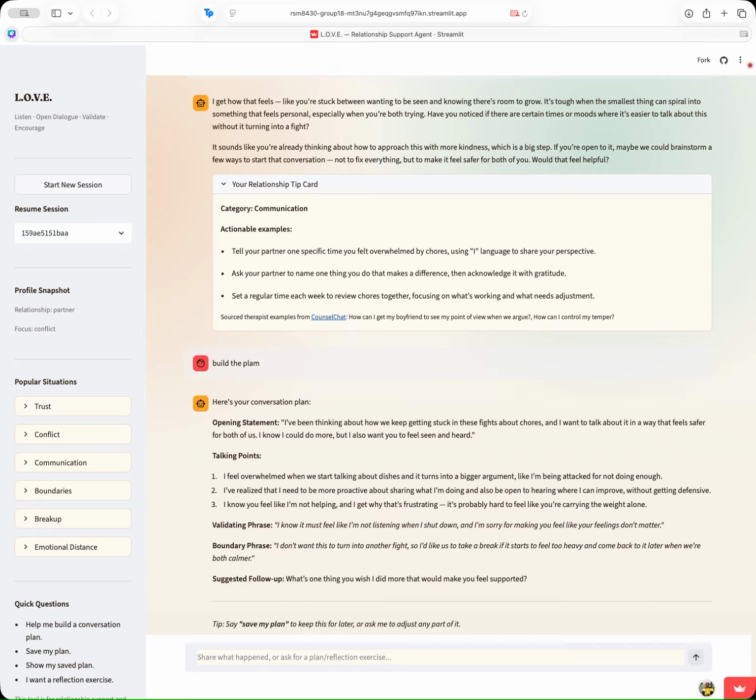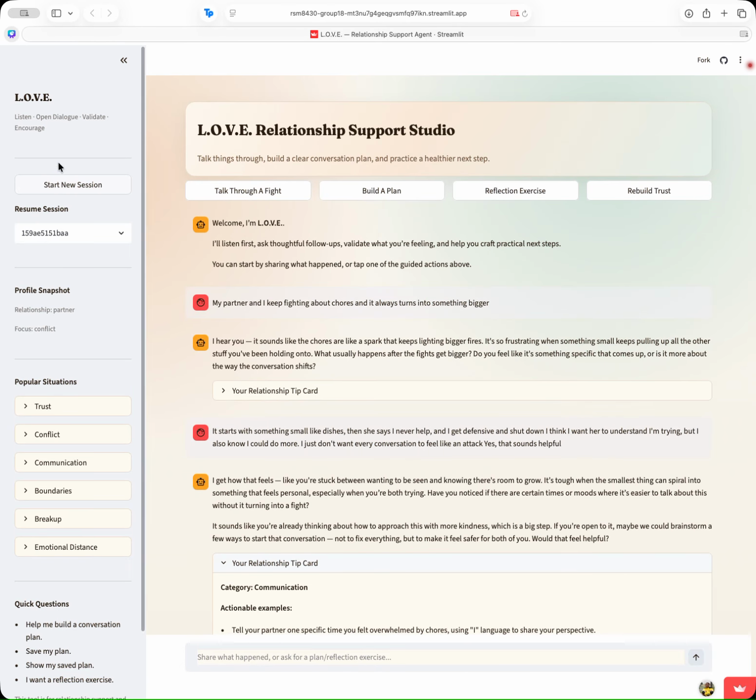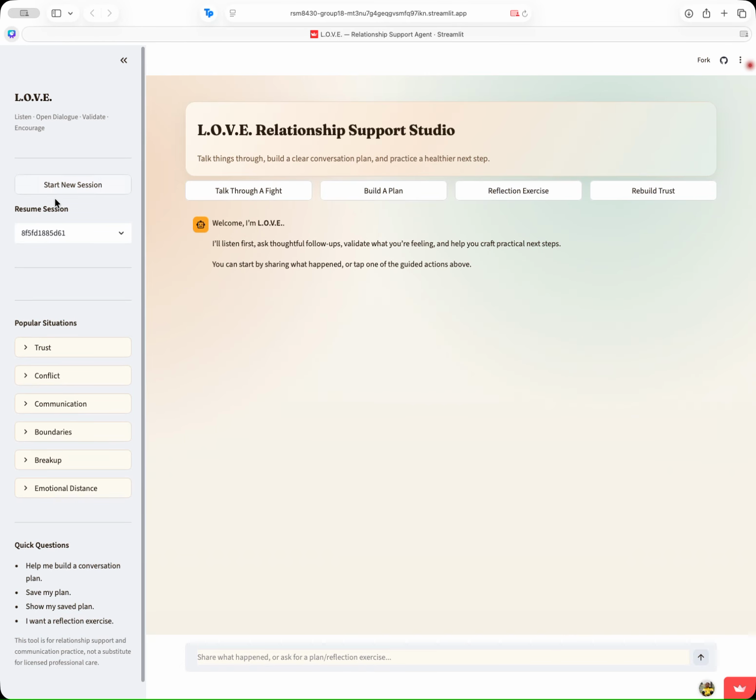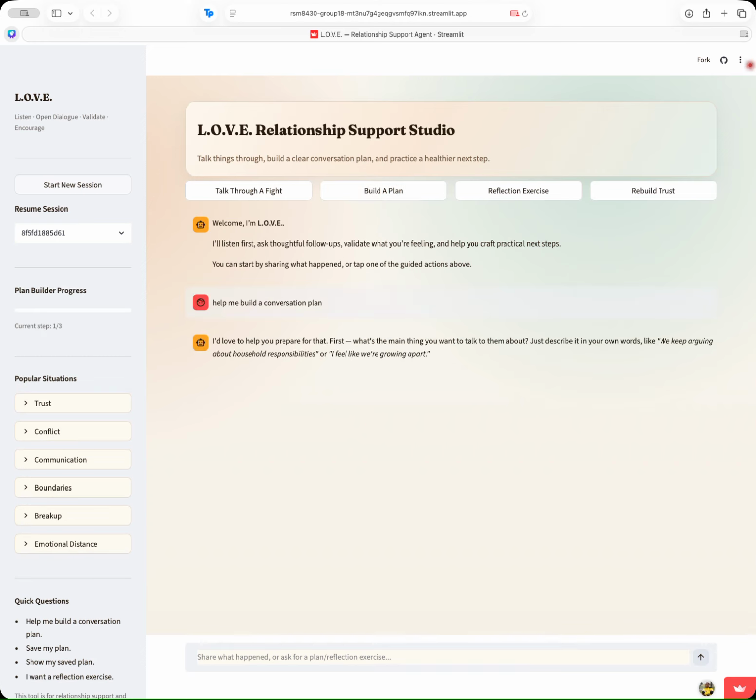So the next thing that we'll be showing is how to use the quick action button. So we'll just start a new session, and we'll click build a plan. And now it's asking for context, or what the situation is about. And we'll give it this one.